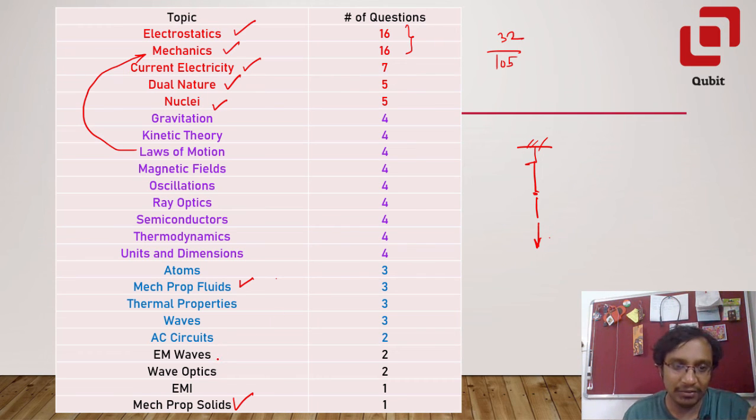Then electromagnetic waves, I've not seen many questions from electromagnetic waves, displacement current. Okay, so there are many other topics also, but predominantly it is electrostatics, mechanics, thermodynamics, optics, and so on. Okay, then there are some questions from semiconductors also, right? Very basic concepts like the difference between the Zener diode and the PN junction diode, the VI characteristic and the forward and the reverse bias mode, amount of doping, depletion region.